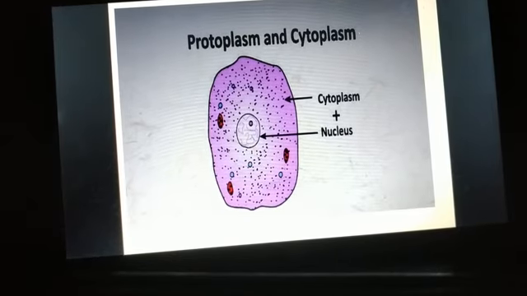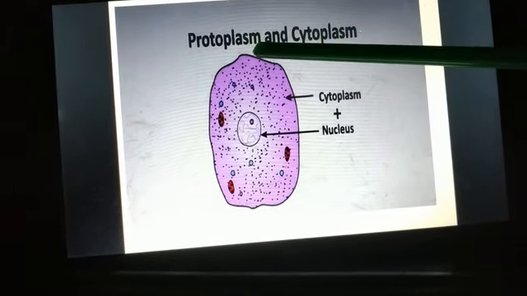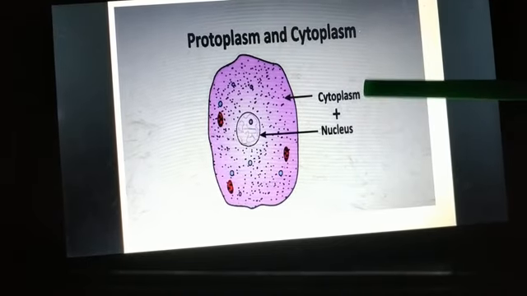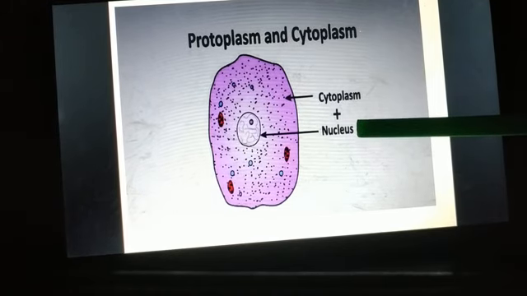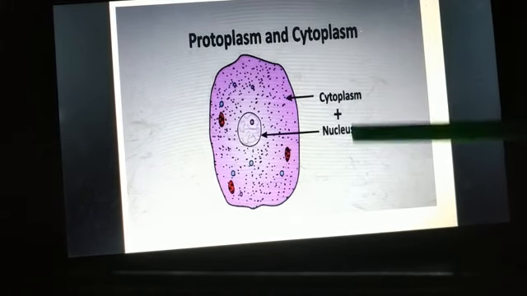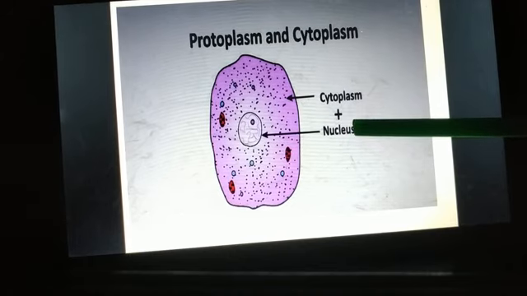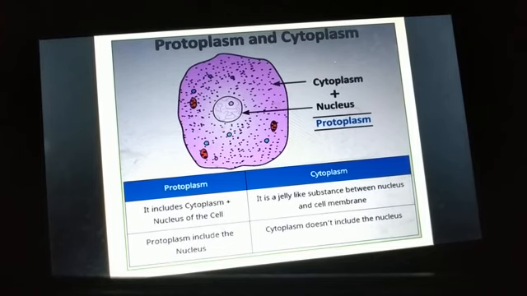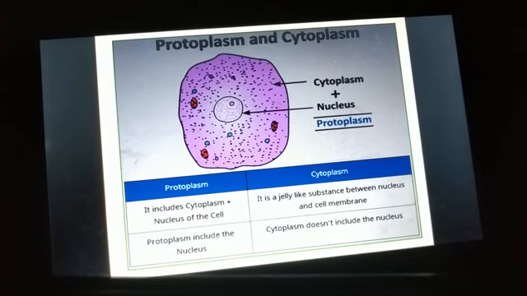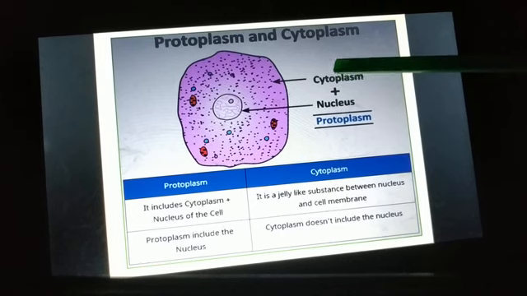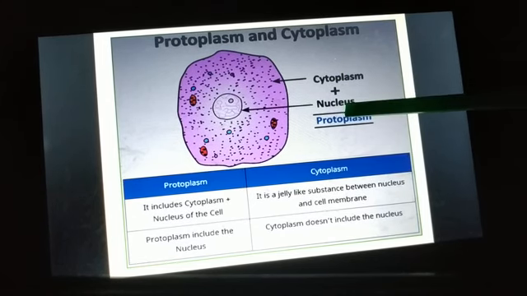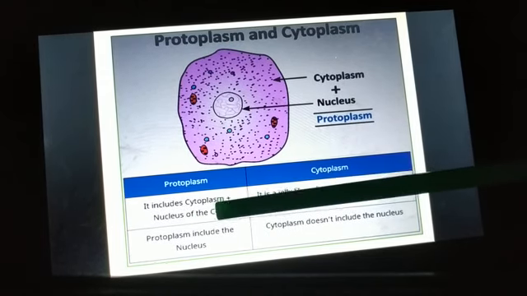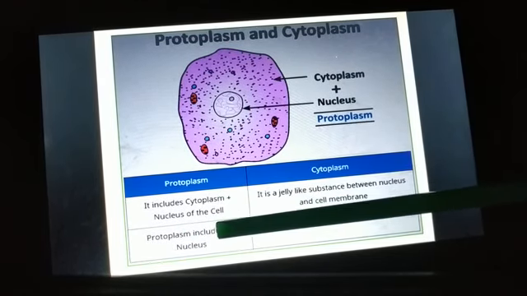One more term that has been mentioned is protoplasm. Now what is protoplasm? Cytoplasm plus nucleus, together they constitute protoplasm. So protoplasm includes the cytoplasm plus the nucleus of the cell.